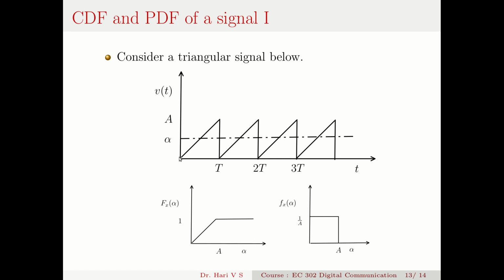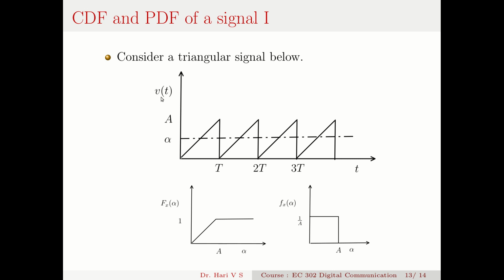And let us consider that this alpha is 0. Say this dotted line is coinciding with my x-axis. So what is the probability that x is less than or equal to alpha? Because it is very small, it is 0. Now let us move this up. Okay, let us move this up.